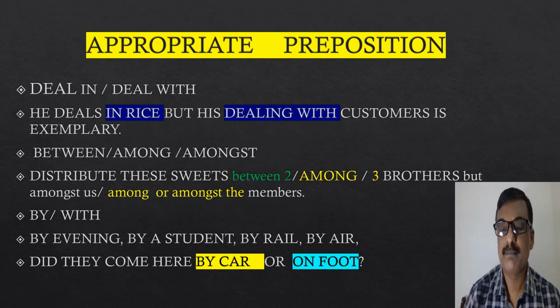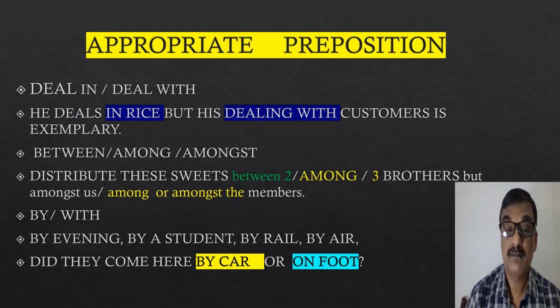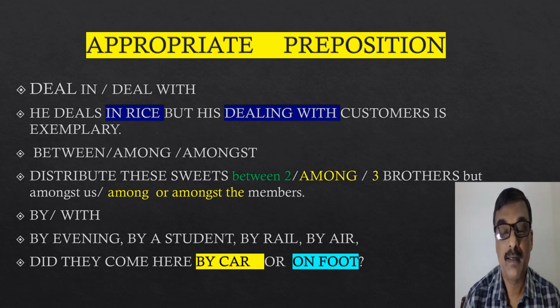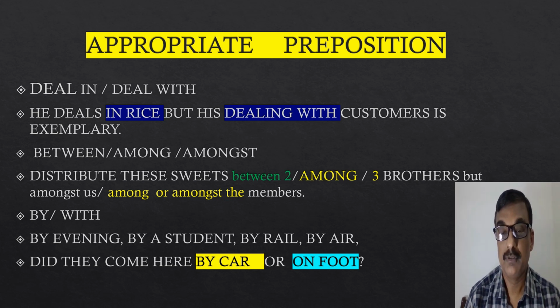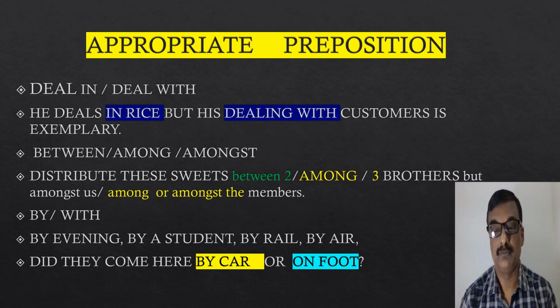But among is more common, and in general cases we use among. For sophisticated use or application in our writings, generally we use amongst. Other clues will help us to remember when among and when amongst will be used. Among is used generally before a noun or pronoun which begins with a consonant sound.